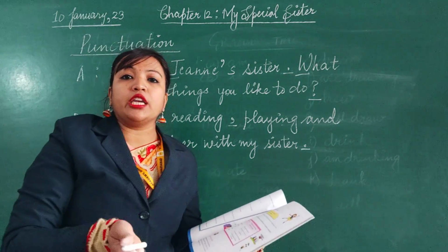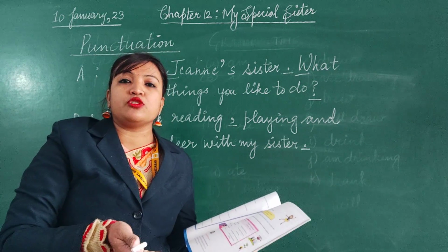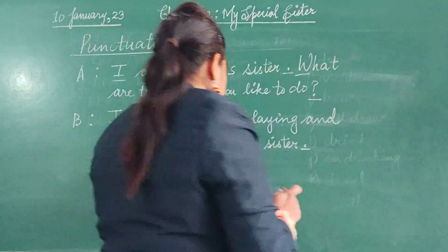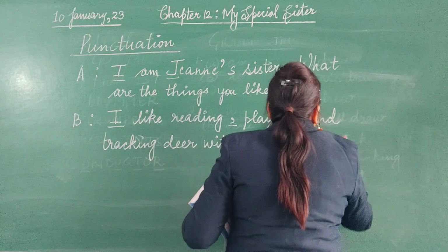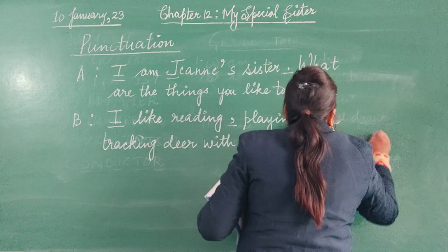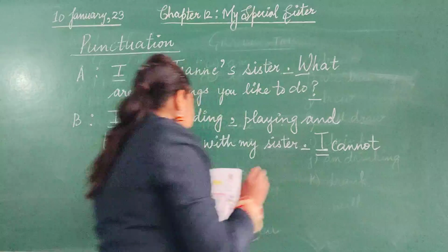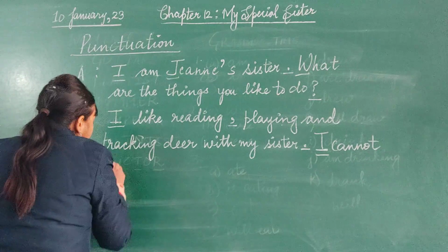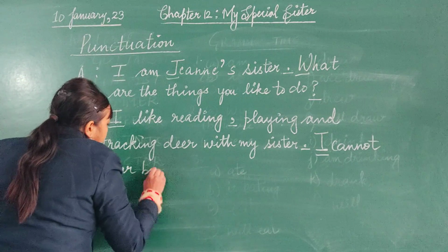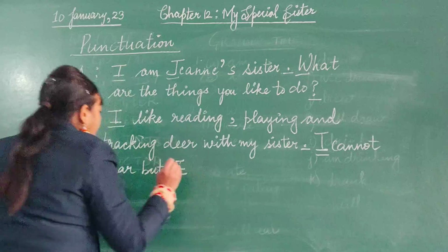Now next letter, I will be capital. If we start a new sentence after a full stop, that letter is a capital letter. I cannot hear, but again I is capital.